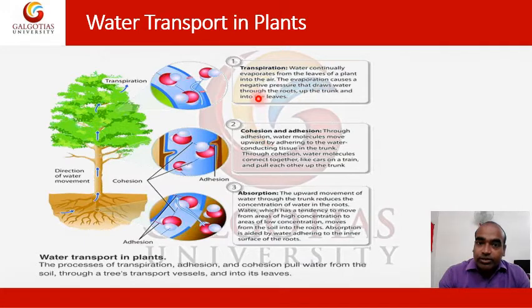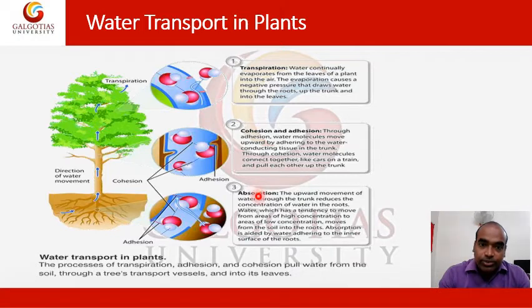The evaporation causes a negative pressure that draws water through the roots, up the trunk and into the leaves, and this is called the cohesion and adhesion property. Through adhesion, water molecules move upward by adhering to the water-conducting tissue of the trunk. Through cohesion, water molecules connect together like cars on a train and pull each other up the trunk.